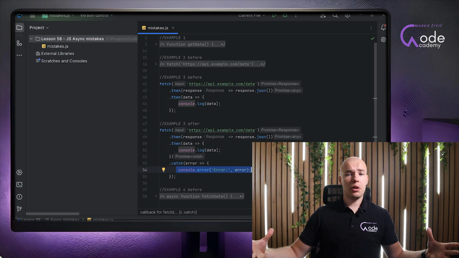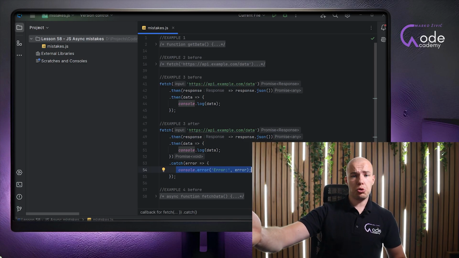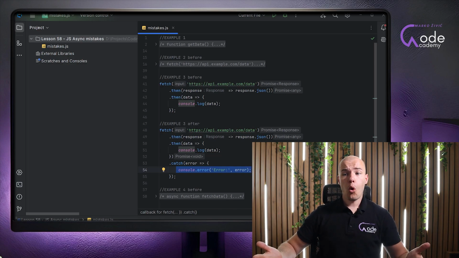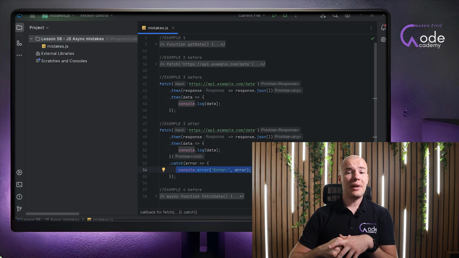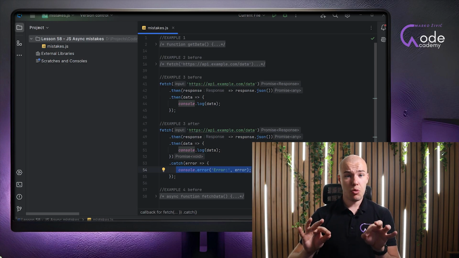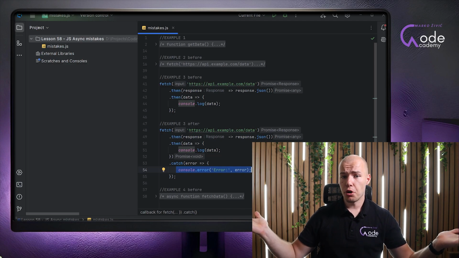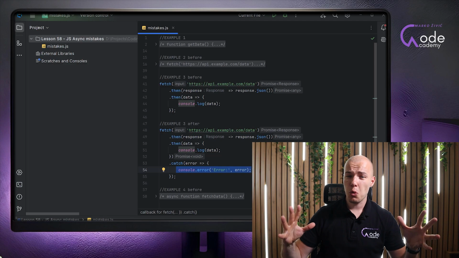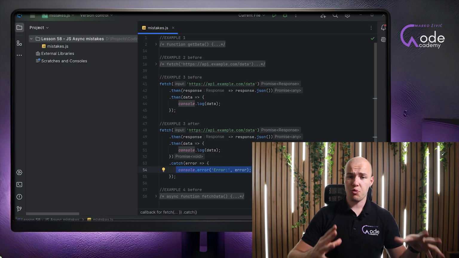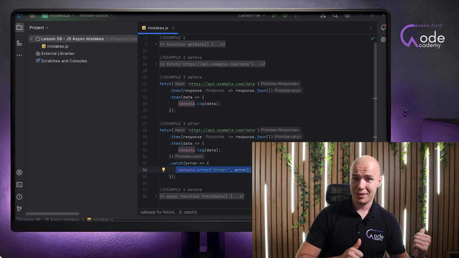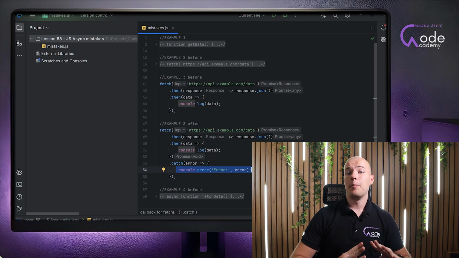The final result will be that we can use this error to display a message to an end user that something went wrong, that they should not worry about it, or we can just log the error, but the main point is the rest of the application will work perfectly fine. So your code will be way more bulletproof. You definitely do want to have that in your projects. So please use your seatbelt, in our case the catch block, please do.